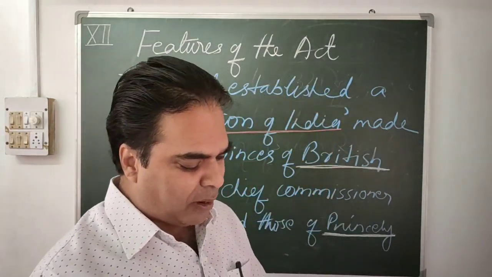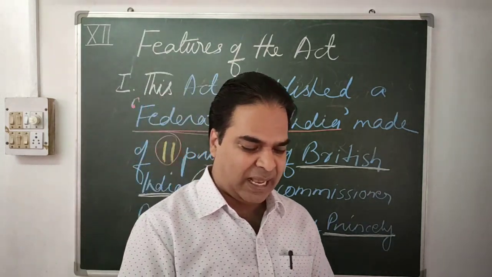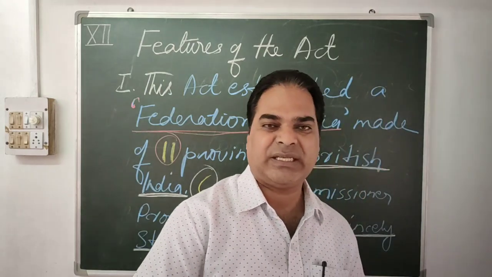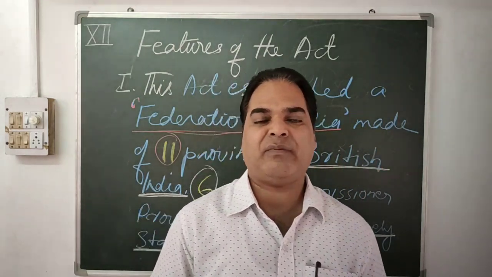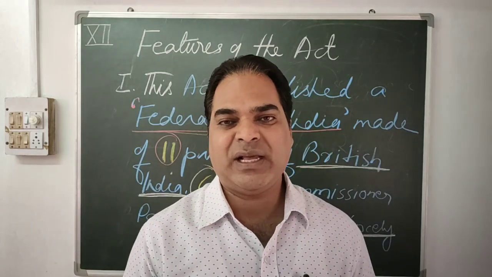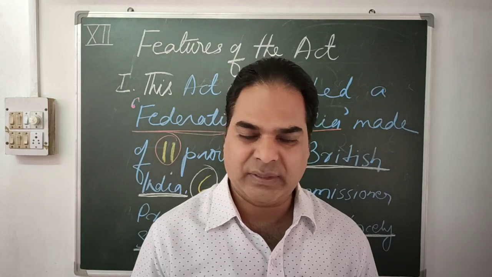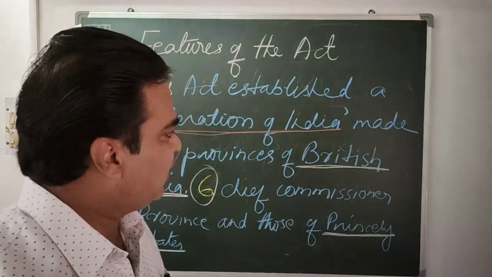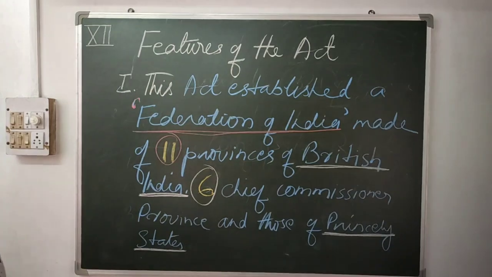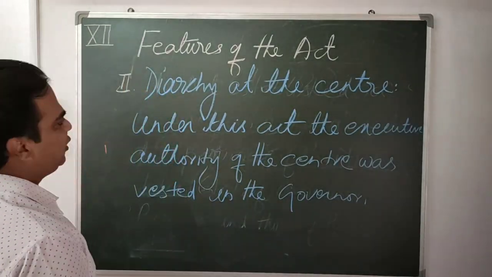So this is the first part of the act: 11 provinces and princely states were made a federation. Like today our country is also a federation, 29 states with one union. Okay, so the next point we'll discuss is diarchy. Let me tell you what diarchy is.